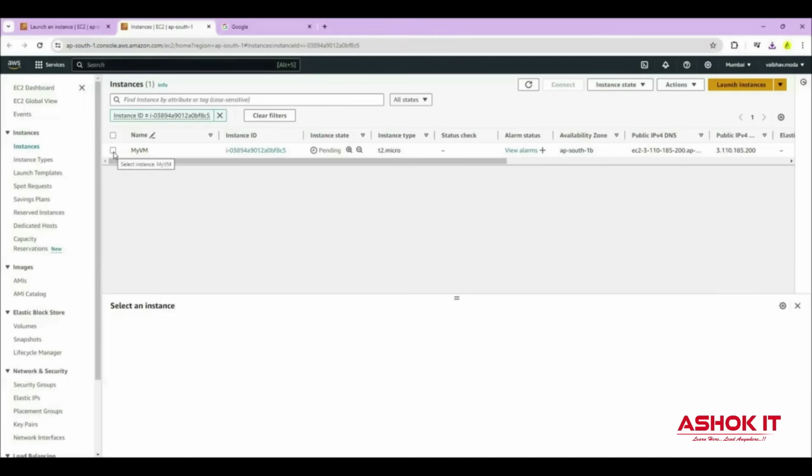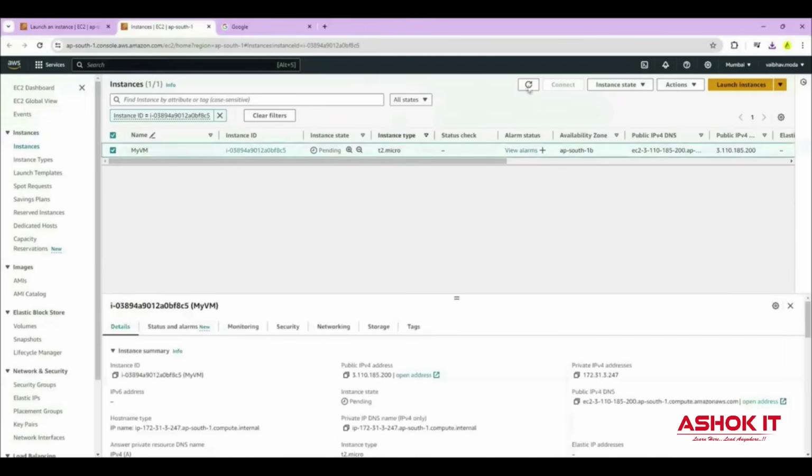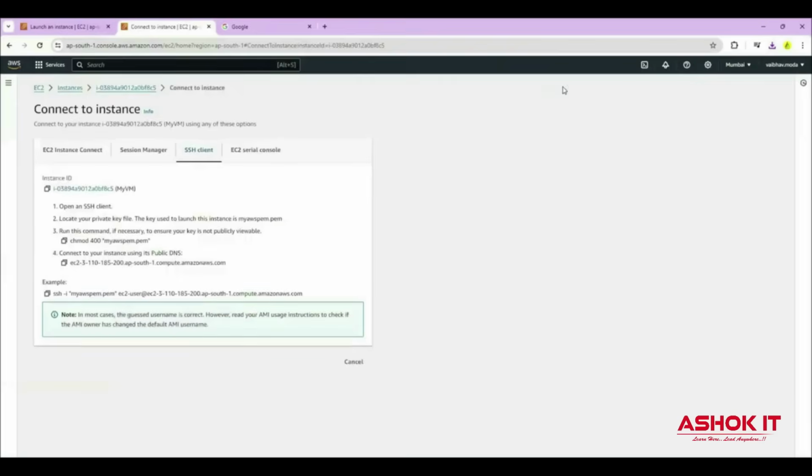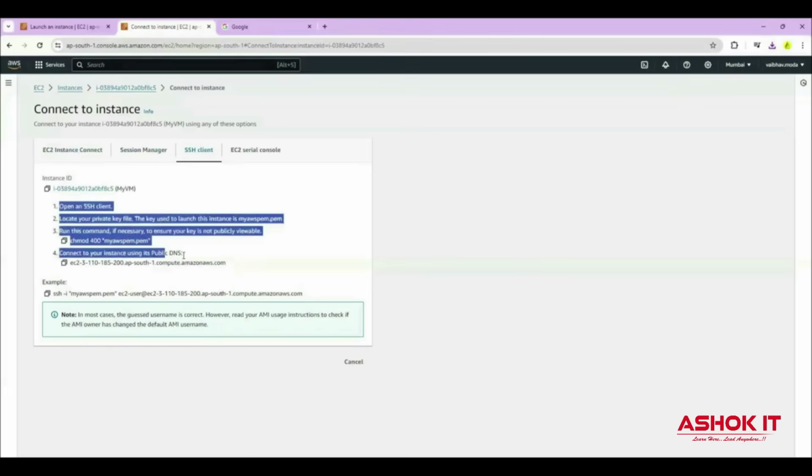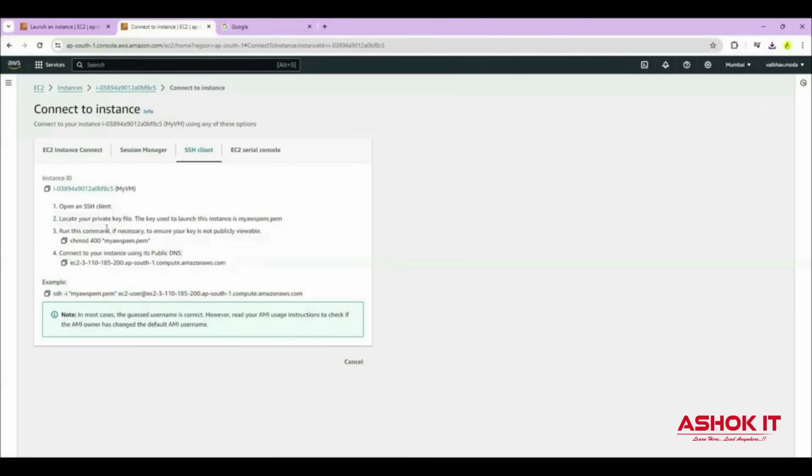Now, you can select the instance by using this checkbox, and you can refresh the state of this. Now the instance state is running. Once you select this checkbox, it will display the information of the instance, public IP of the instance, private IP of the instance. We will use this public IP to connect with this machine. Now, once you select this checkbox, the connect option is enabled. Click on this connect option, and here the SSH client option is available. I'm selecting SSH client. Here they have provided the steps also in order to connect with this machine.